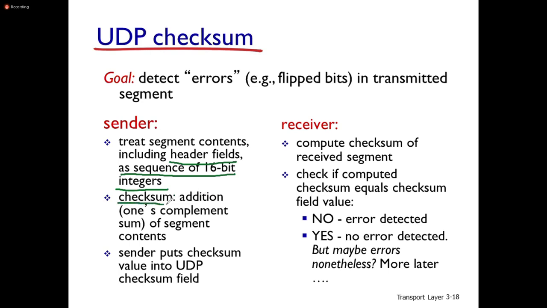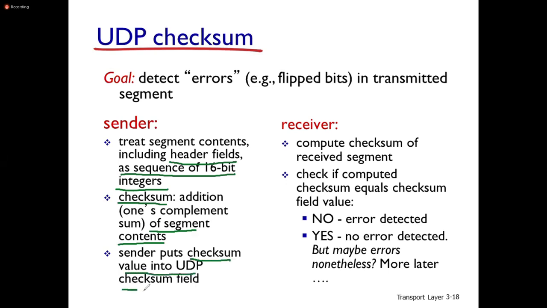Checksum is nothing but the one's complement of the sum of the segment contents. The sender puts the checksum value into the UDP checksum field.